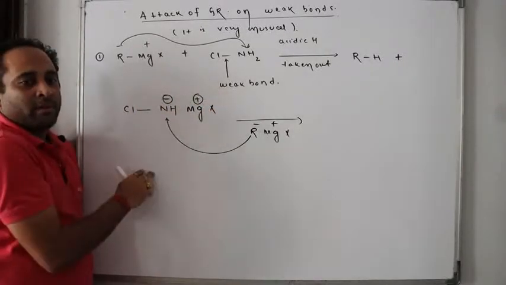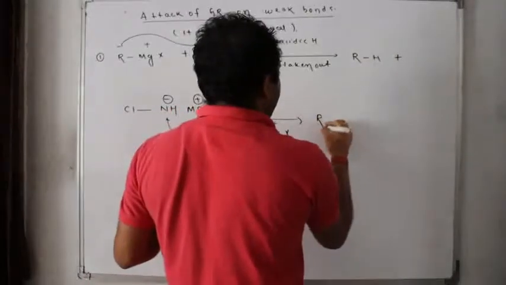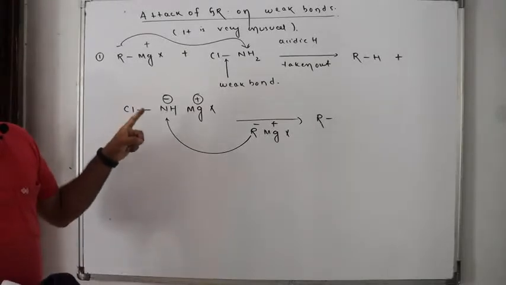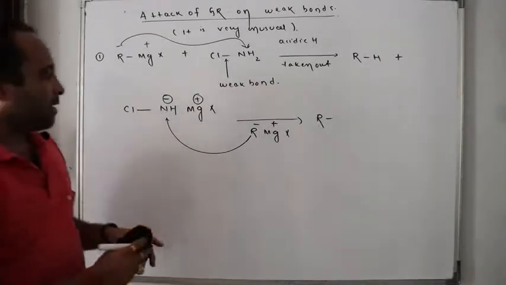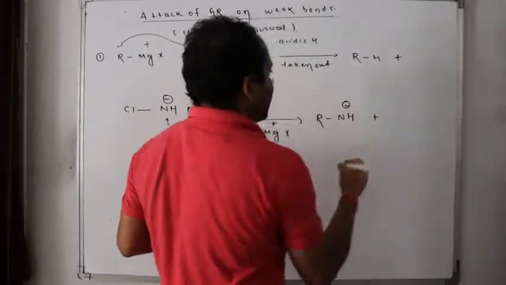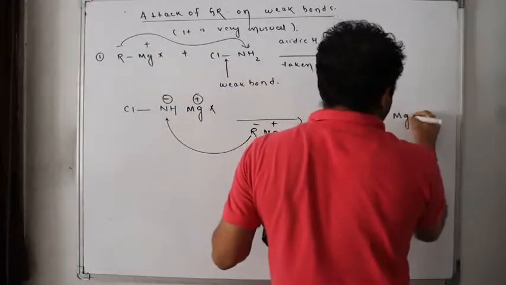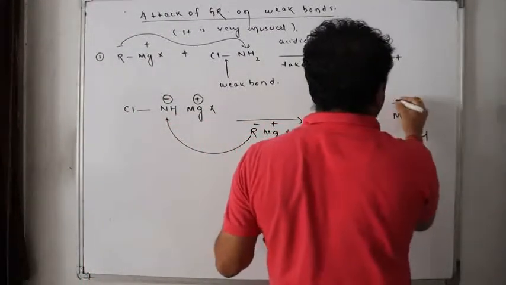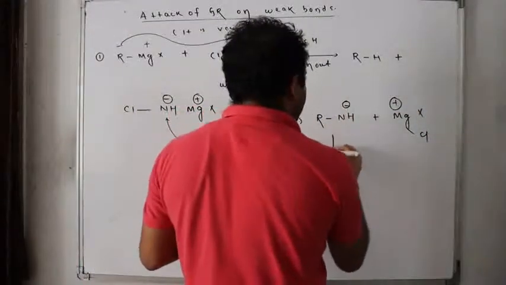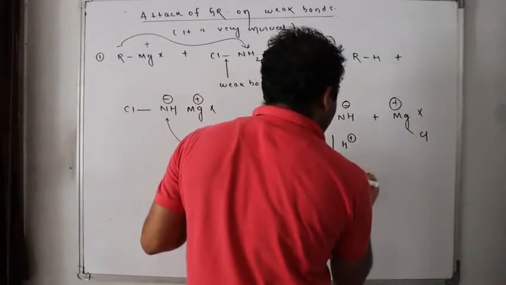If this H will be removed, so what will happen here? It will form R, NH is removed, isn't it? So will I get here R NH minus plus MgXCl? Then to this RNH minus, H plus attacks and it forms RNH2.